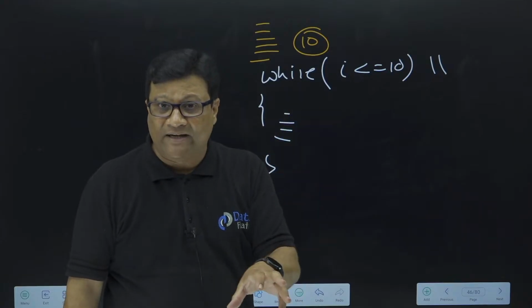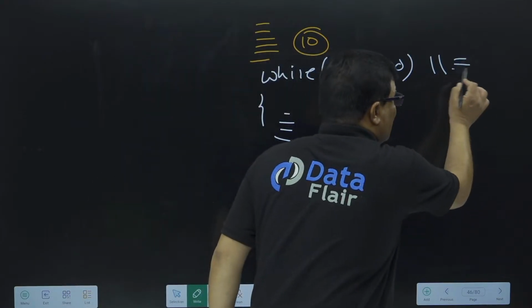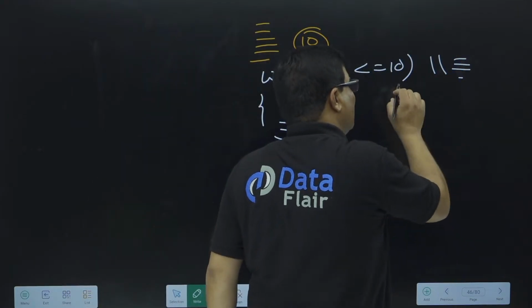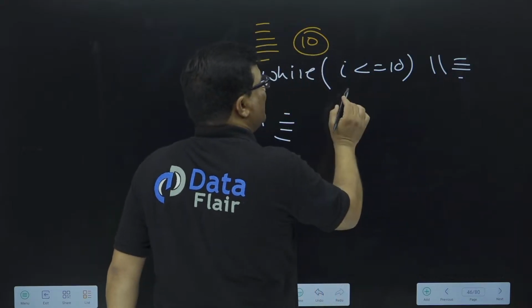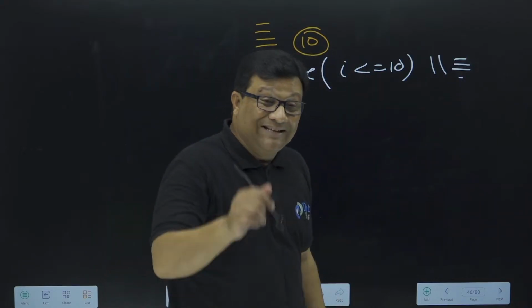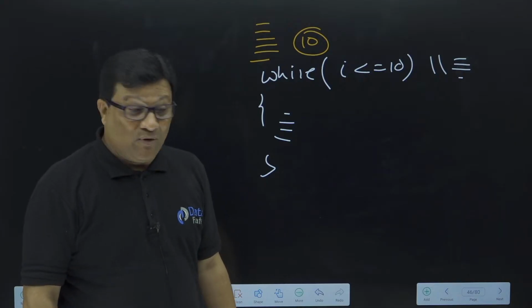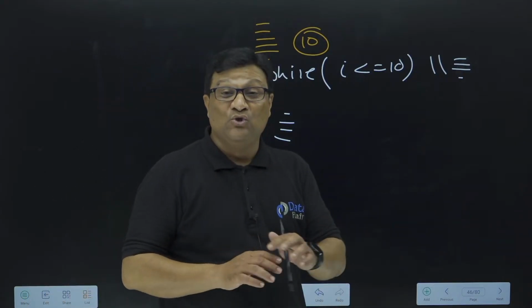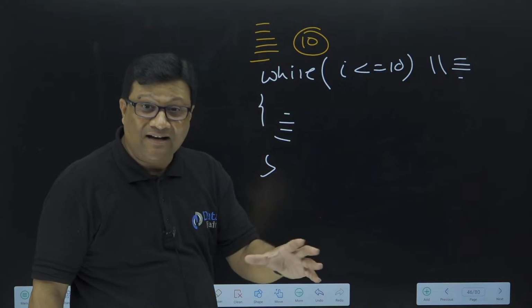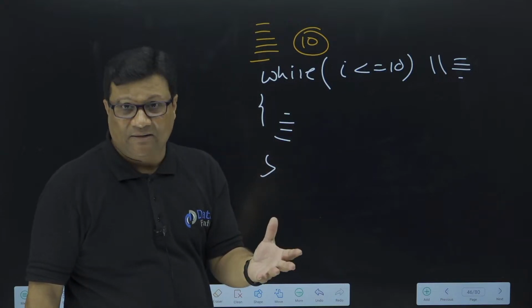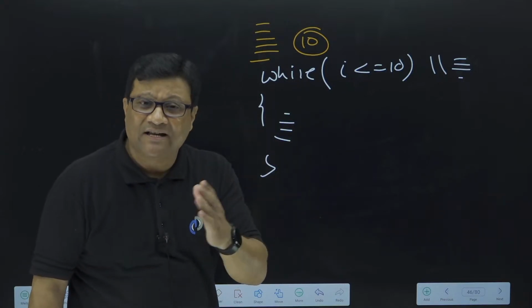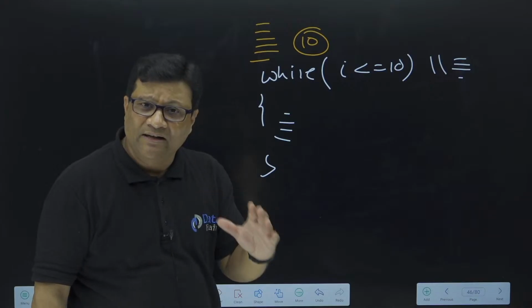This comment is a documentation, right? So that person will read all these comments, so that it will be easy for that person to get, okay, this loop executes for this particular purpose. So that is the need of comments in a program. I hope you understood. There are two different ways to use comments: one is called a single line comment and one is called a multi-line comment. So what is the difference between single line and multi-line comment? I hope you have clarity.